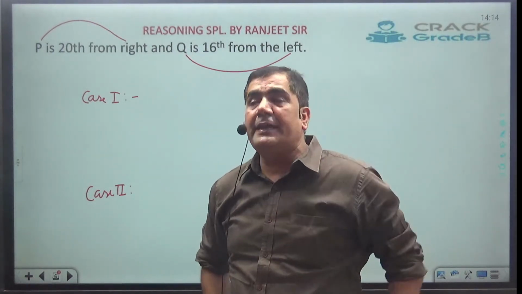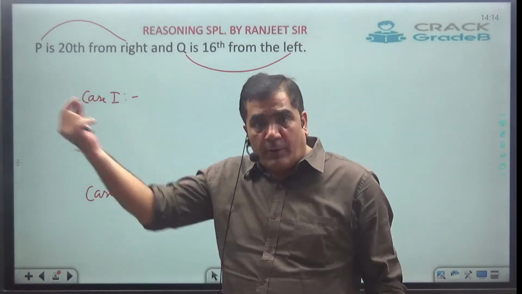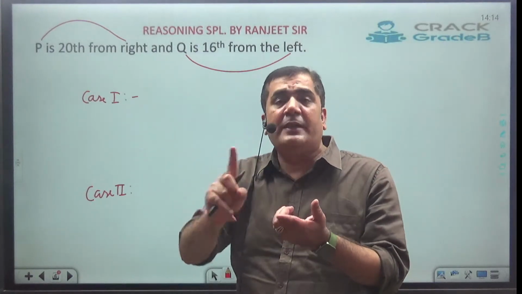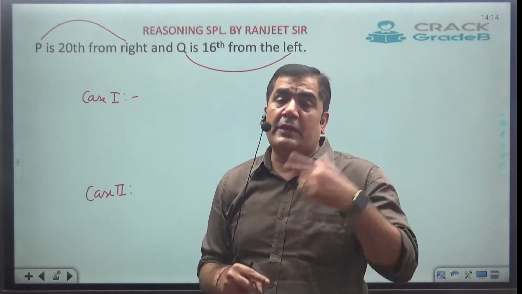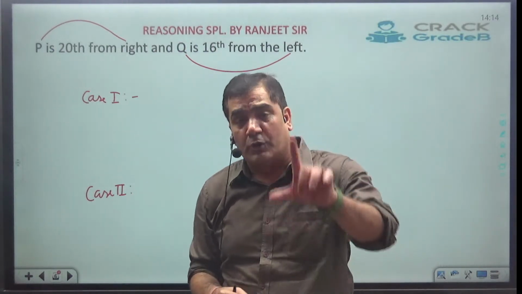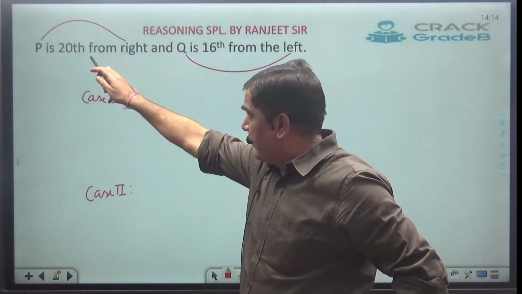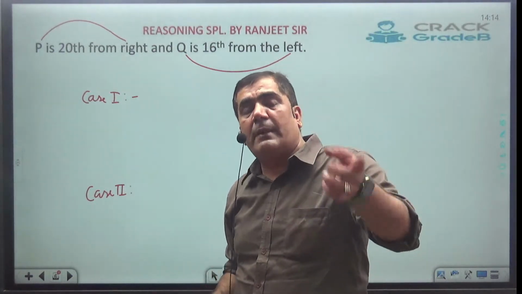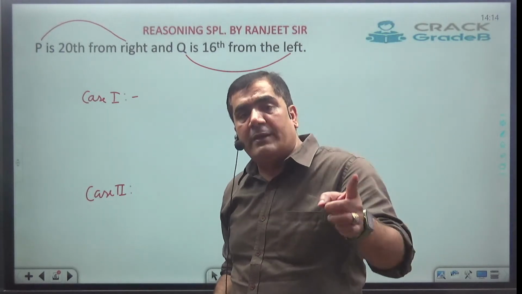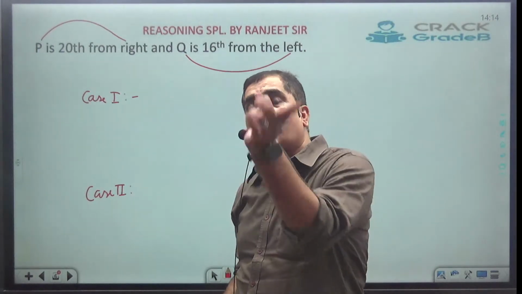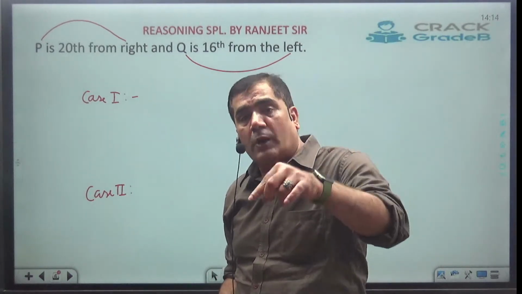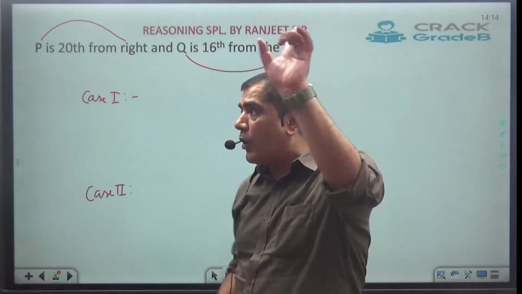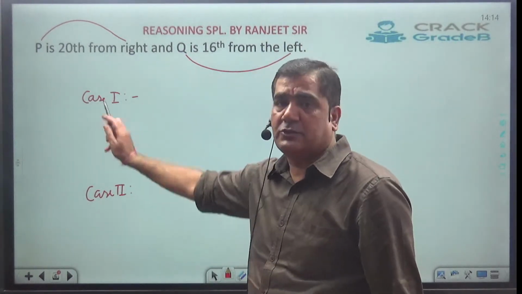The examiner is simply saying that if you just see the position of P from right, it comes out to be 20th. That never means P should be on the right side. P can be on the left as well as on the right side. So remember, whenever we get a statement like this, one variable's position given from right, the other from left, or one from top, the other from bottom, or one from bottom, the other from top, that problem will always have two cases.